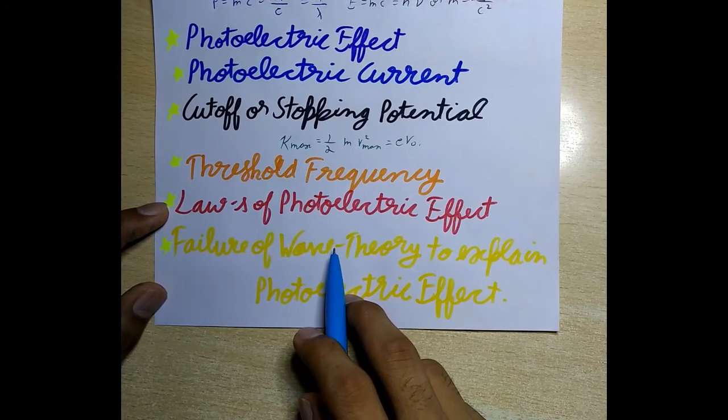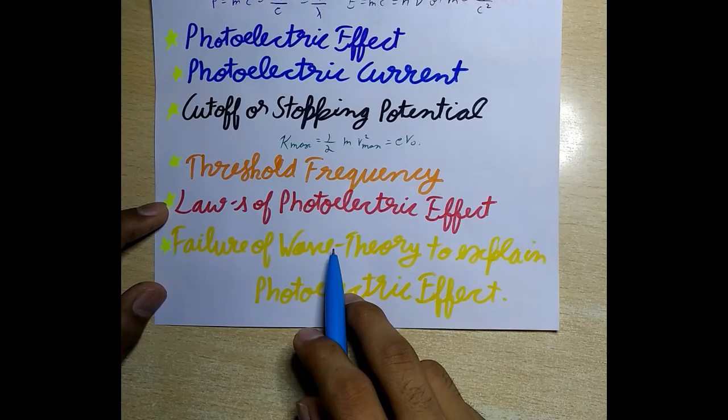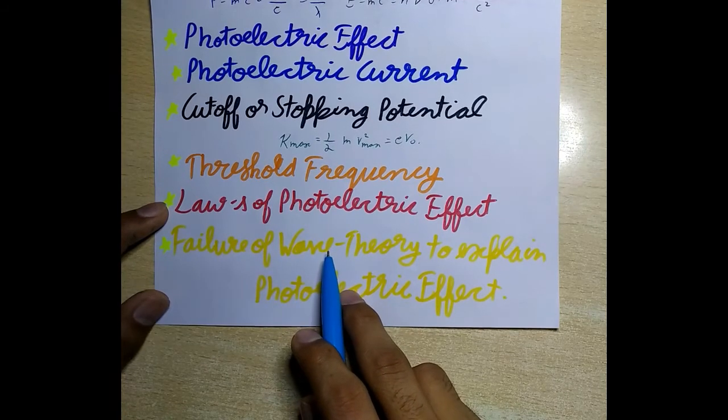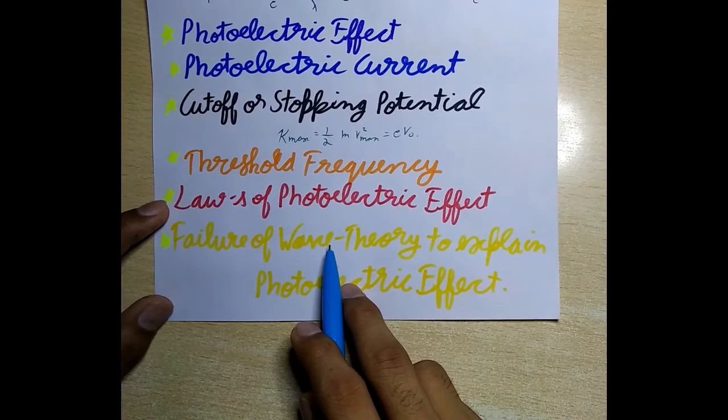Third, for the radiation of frequency higher than the threshold frequency, the maximum kinetic energy of the photoelectrons is directly proportional to the frequency of incident radiation and is independent of the intensity of incident radiation. And fourth law is the photoelectric emission is an instantaneous process.